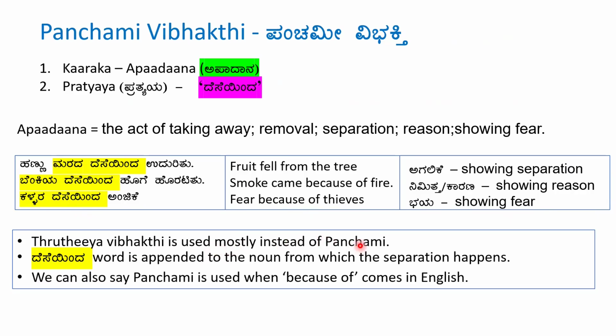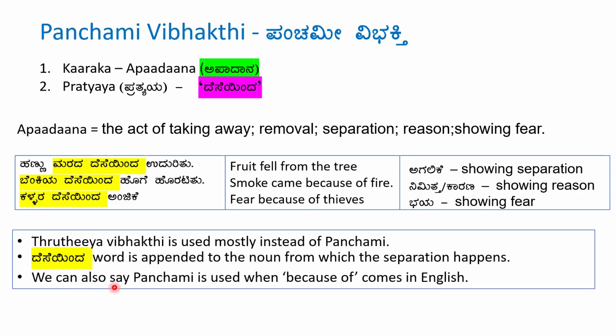So we don't use Panchami Vibhakti much. Instead, we use Tritiya Vibhakti. For example, Hannu Maradinda Uduritu. Benkiinda Hoge Horatitu. Kallarinda Anjige. So, Deseinda word is appended to the noun from which the separation happens. So, here in the first sentence, the separation has happened from the tree. So, Deseinda word is appended to the tree.